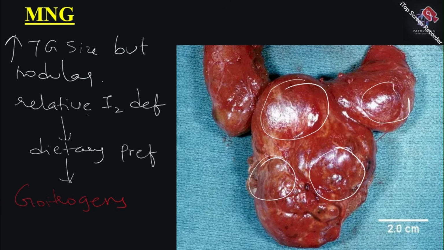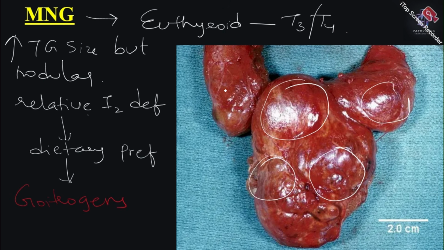So what happens is that when people are consuming a lot of goitrogens, especially in their diet, these goitrogens are not going to affect the normal production of your T3 T4, but once the T3 T4 are being secreted into your circulation, they will be rendered ineffective. Okay, some receptor mediated interaction is happening there. That is what is causing the relative iodine deficiency.